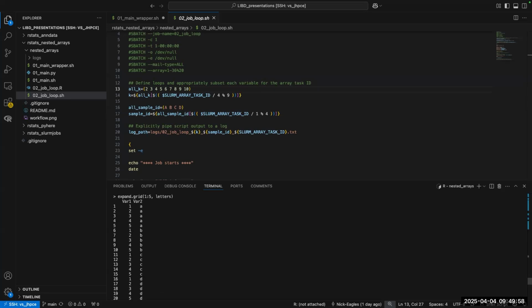So this could be useful for the example you showed at the very beginning, where you were doing 9 times 4 combinations. That can also be done with an expand grid, where you have a single array job with just 36 total options. You just need to know how many total options you have after doing the expand grid, and then your task ID defines the row of the expand grid table that you get. Sorry, I didn't mean to interrupt. I was just saying, yeah, that's a good idea.